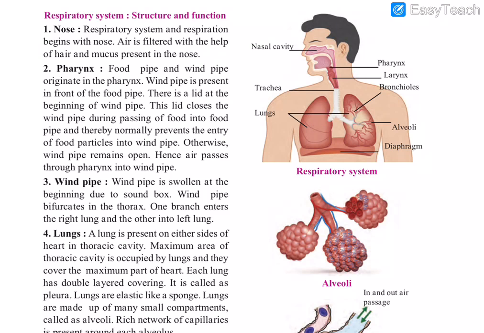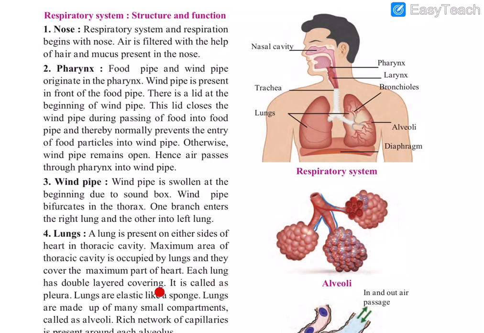The next is the lungs. A lung is present on either side of the heart in the thoracic cavity. Our body has two lungs, each present on either side of the thoracic cavity. The maximum area of the thoracic cavity is occupied by the lungs, and they cover the maximum part of the heart. So the heart is situated in between the lungs.